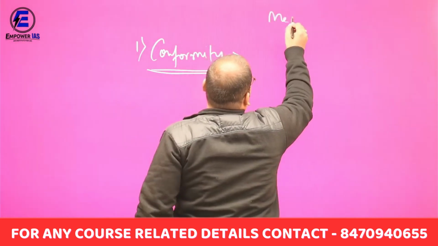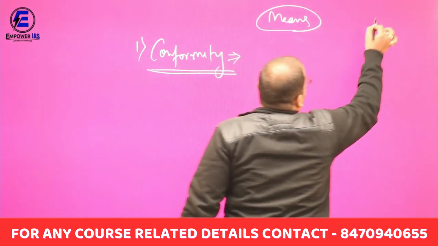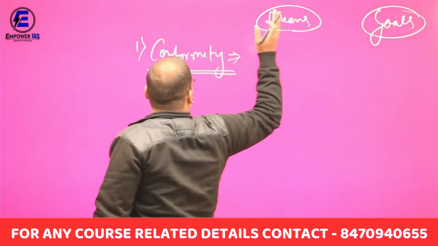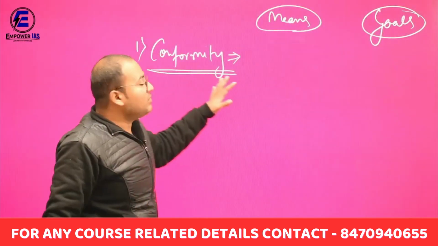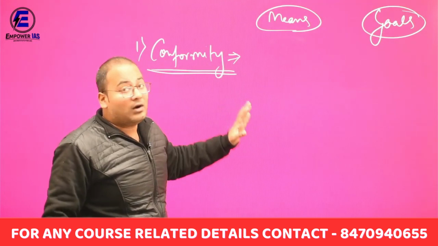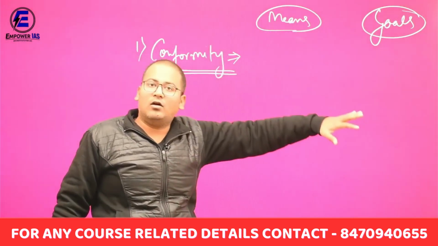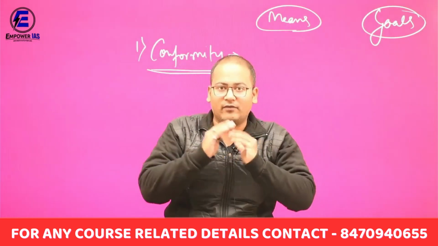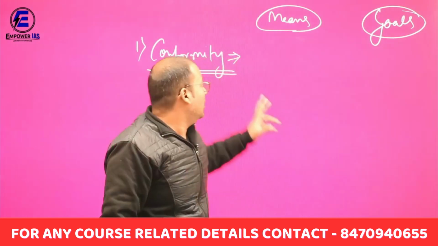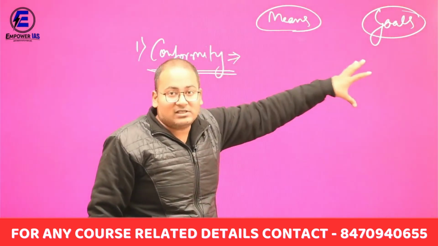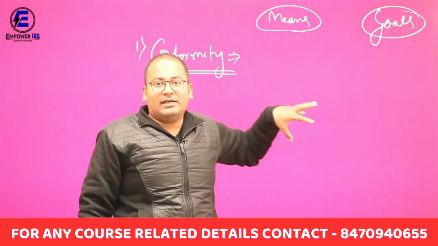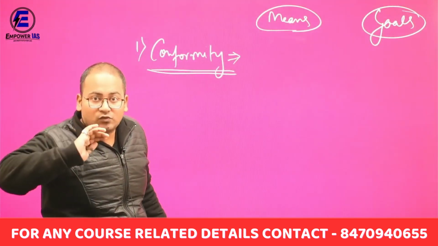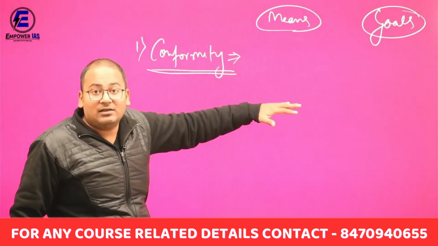This is means and this is goals. Culturally defined goals and structurally available means. Conformists are those people who are following both the means and the goals of the society. So they are conformist in nature. They are not revolting under any circumstances. They are called conformity. The first response of an individual towards our society is conformist behavior.